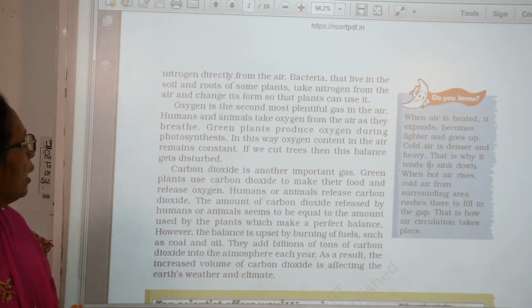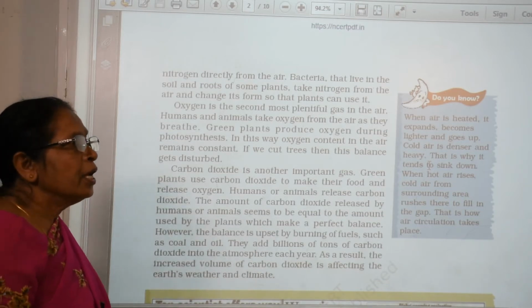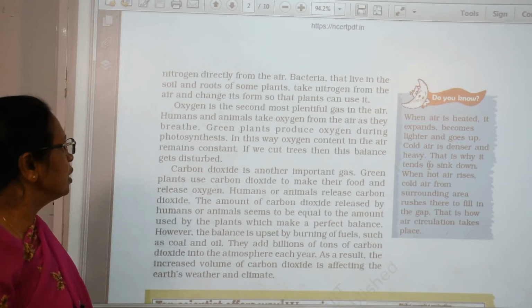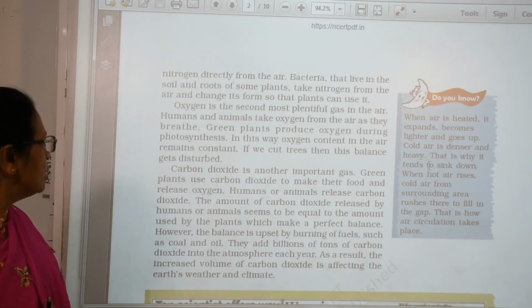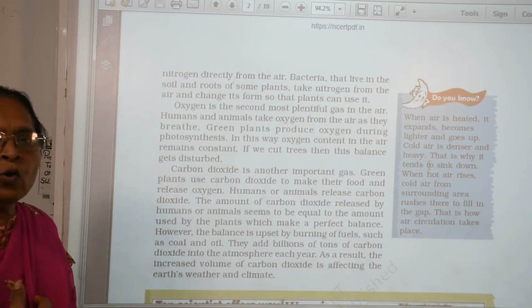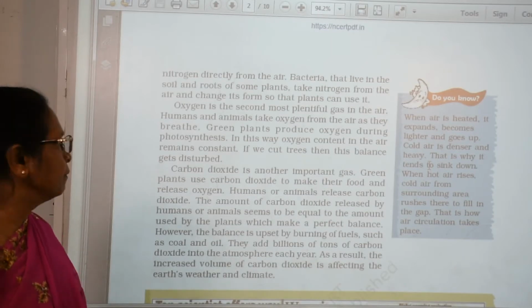Human and animals take the oxygen from the plant, and green plants produce oxygen during photosynthesis. During photosynthesis, the green plant releases the oxygen, and this oxygen remains in the air, which we human beings take from the plant.